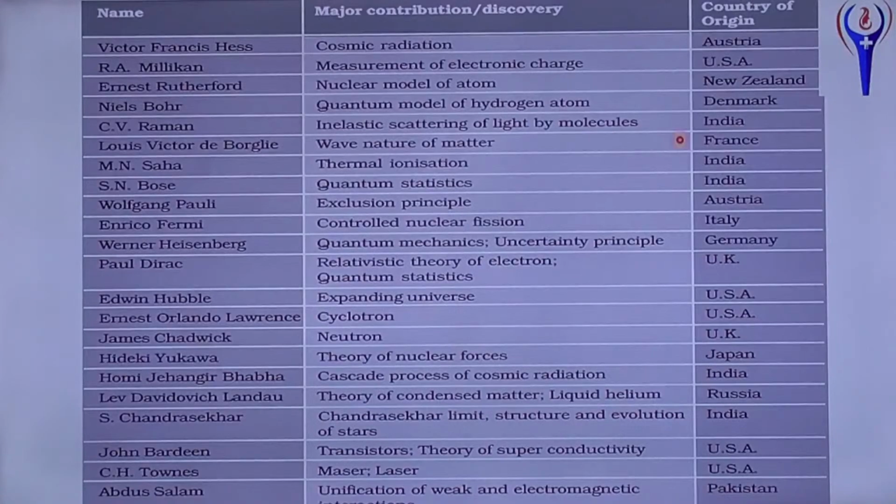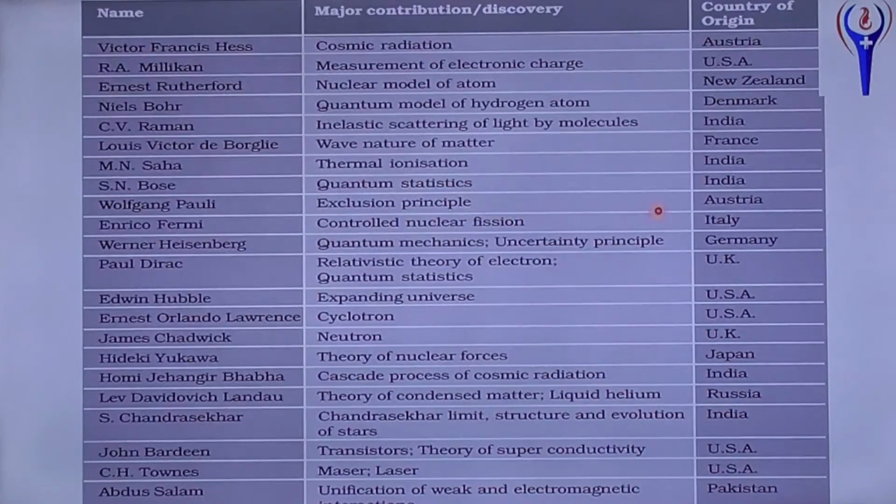And this is a major contribution for some more scientists. Millikan, measurement of electronic charge, USA. Sir C.V. Raman, Indian scientist, inelastic scattering of light by molecules. He proved why the sea or sky appears blue, that is due to scattering of light by molecules. That is inelastic scattering of light by molecules. De Broglie, wave nature. Saha, thermal ionization. S. N. Bose, quantum statistics.